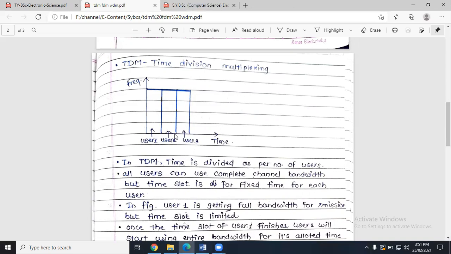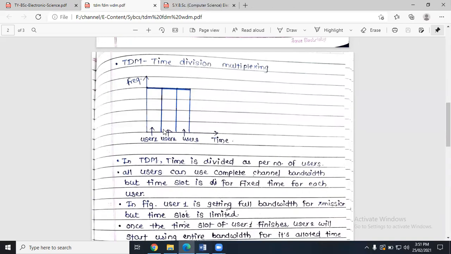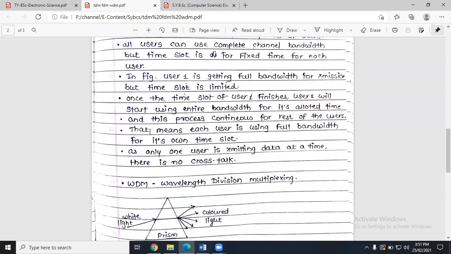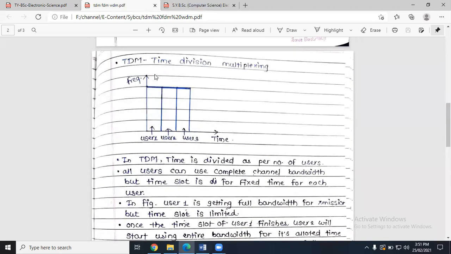After user 2, user 3 will use the entire band of frequency for its limited time period. Correct? That means each user is using full bandwidth for its own time slot, correct? And only one user is transmitting data at a time. There is no crosstalk. See, here we are using the TDM technique in which only one user is using the entire bandwidth at a time. At a time, multiple signals are not transmitted. Only one user is transmitting data.